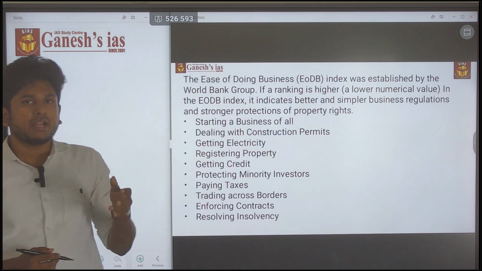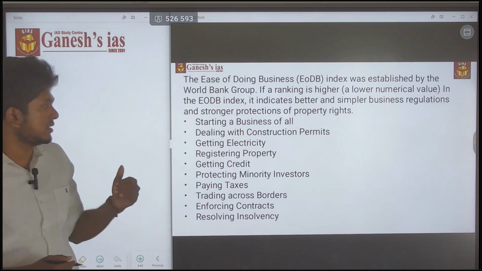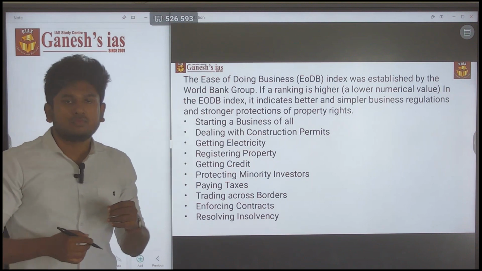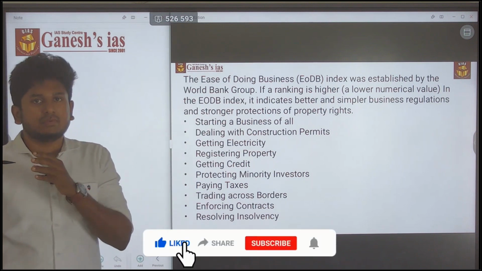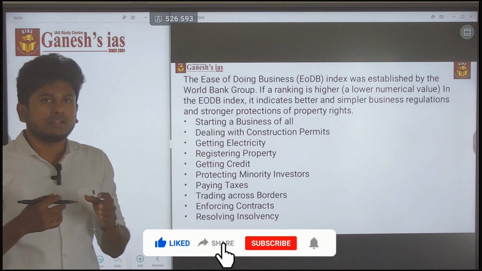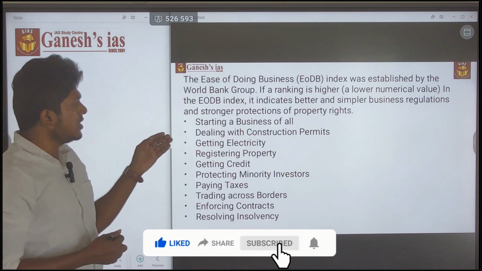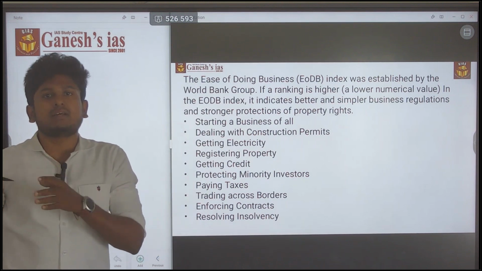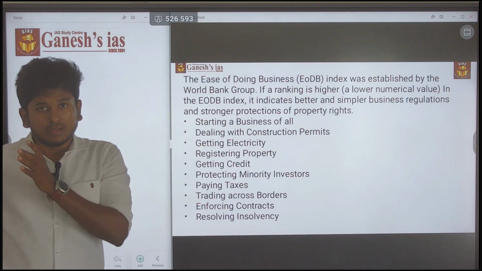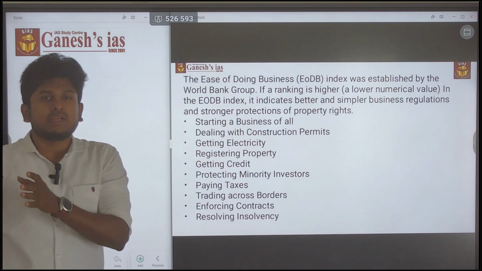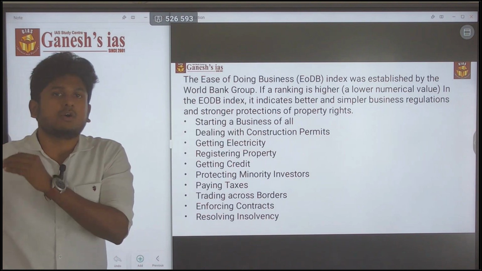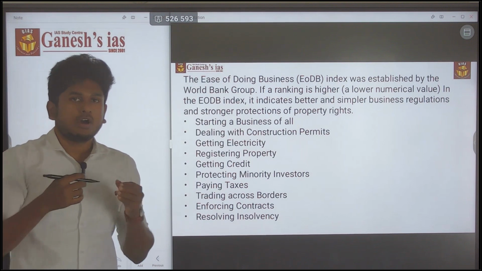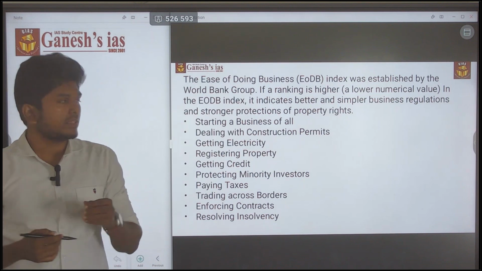So what are the parameters used in the ease of doing business? First, starting a business. Which means, to start a business, if there is any barrier or something, that will be measured. Next, dealing with construction permits: how much time period it's taking to build a certain company, to get a permission from the government side or from the corporation side. That thing is measured.